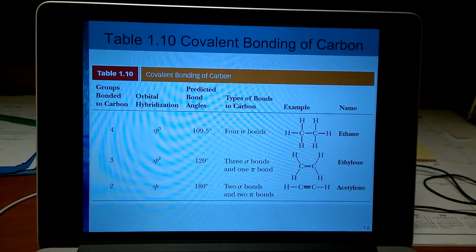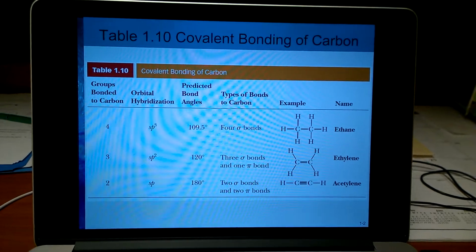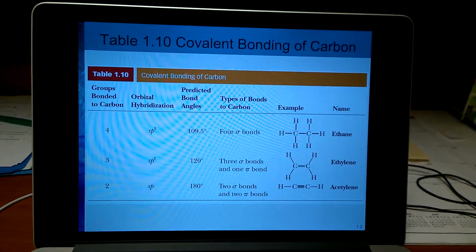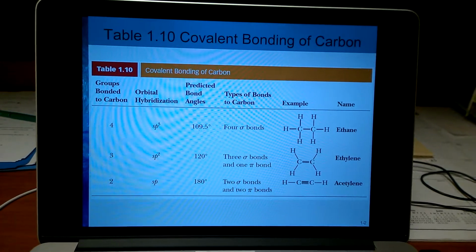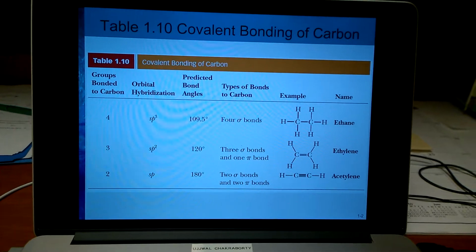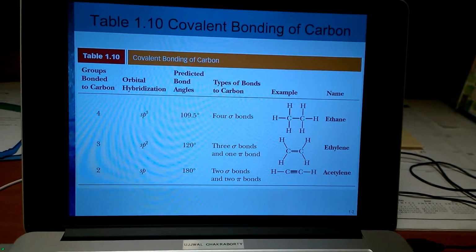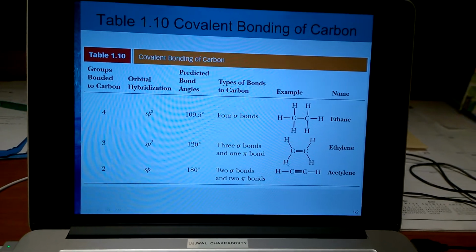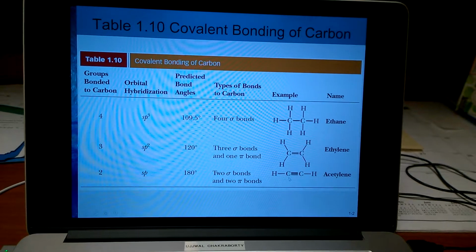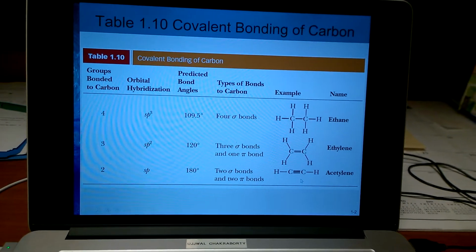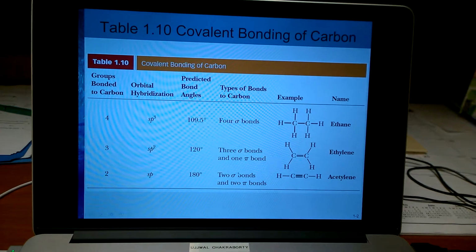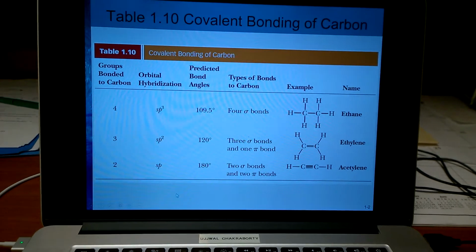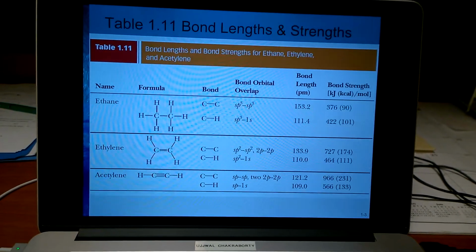So we can say overall in the second compound, named ethylene, there are a total of 5 sigma bonds and 1 pi bond. If you think about around each carbon, there are 3 sigma bonds and 1 pi bond. The third compound is acetylene, which contains a carbon-carbon triple bond. So out of the 3 bonds here, one of the bonds is sigma type and the rest of the bonds are pi. Now counting the number of electron domains, we can also predict bond angles as well as the hybridizations, which we have already understood in the previous lecture.